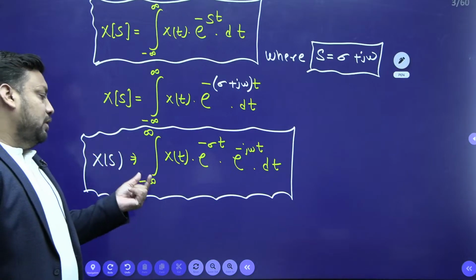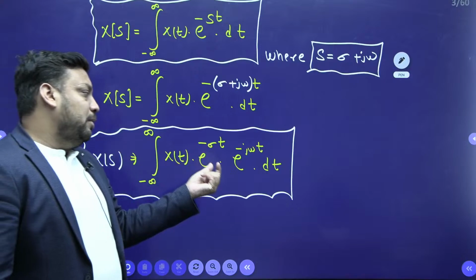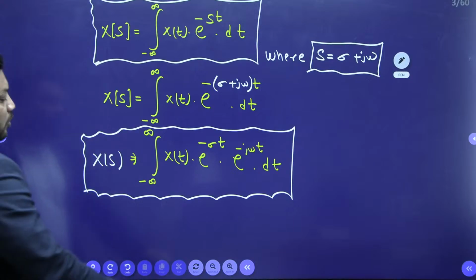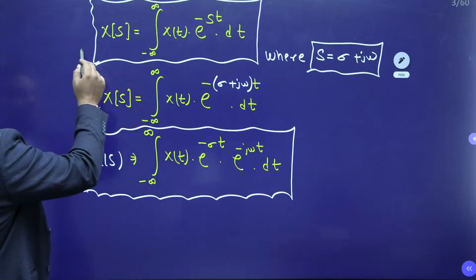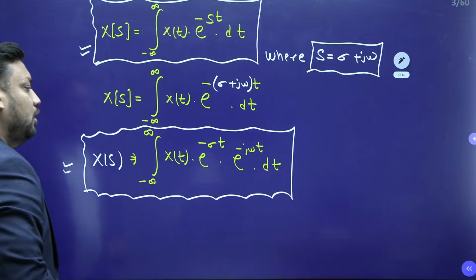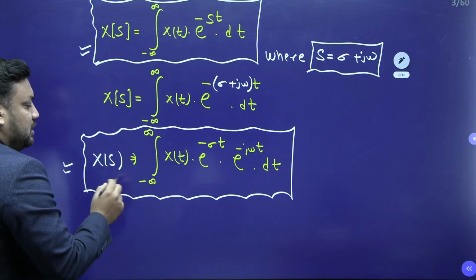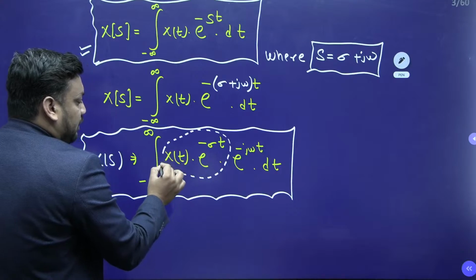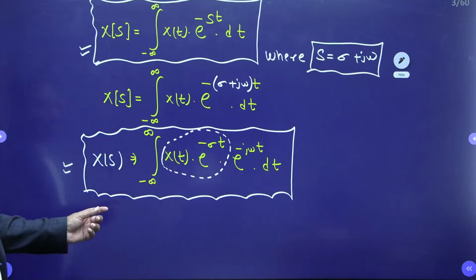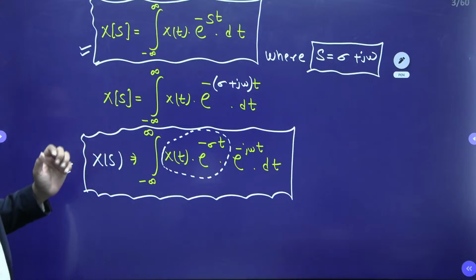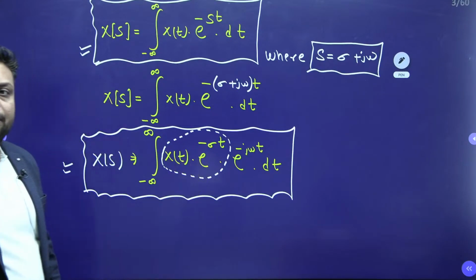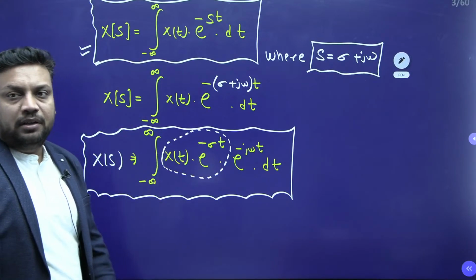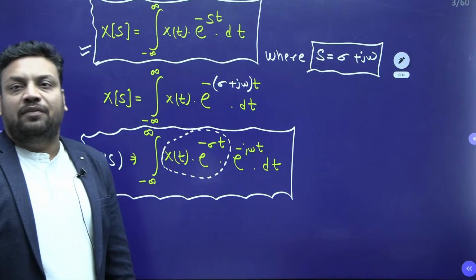So X(s) is equal to the integral from minus infinity to infinity of x(t) e^(-σt) e^(-jωt) dt, and this is nothing but the formula of the Laplace transform. It means this expression and that expression are still the same. Now can I say, my dear students, that if I observe this part and take it as one signal, then the Laplace transform of x(t) is nothing but the Fourier transform of this particular signal? The Laplace transform of x(t) is the Fourier transform of x(t) e^(-σt). This e^(-σt) is the additional factor.